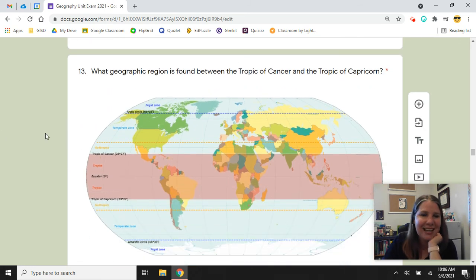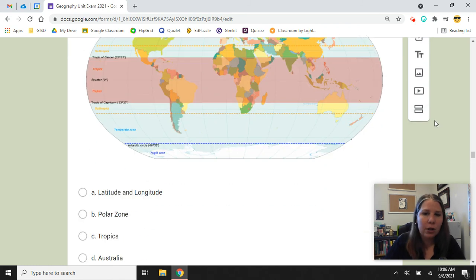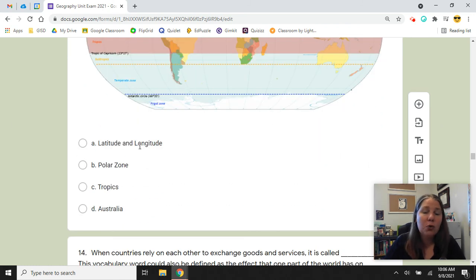Number 13, this kind of pinkish color band. Which geographic region is found between the Tropic of Cancer and the Tropic of Capricorn? Do we call it latitude and longitude, polar zone, tropics, or Australia?